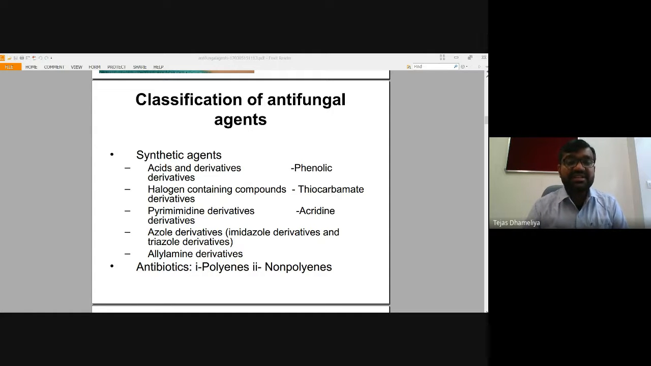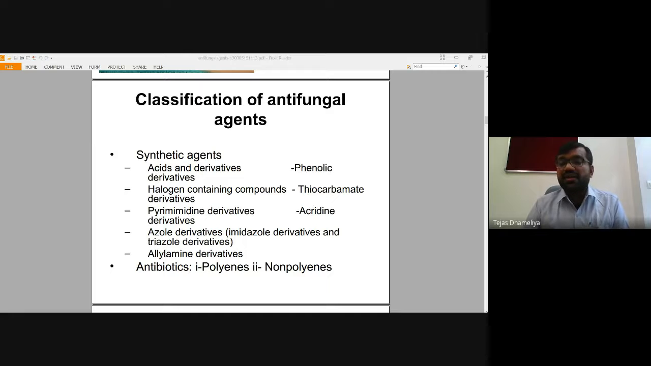So as the name suggests, synthetic agents are the ones which we can synthesize in our labs, and they are mentioned over here: acid derivatives, phenolic compounds, halogen containing compounds and their derivatives such as thiocarbamate, pyrimidine kind of derivatives, that is basically acridine, and azole derivatives, especially imidazole and triazole, are some of the agents which we can use. We can also use these antibiotics.